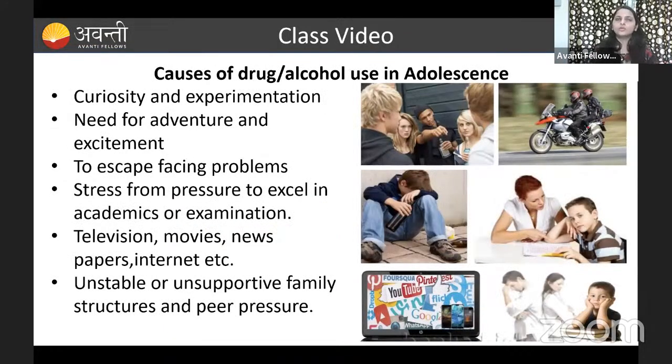So here you all know that in the adolescent age, children will be susceptible to bad habits like alcohol, drugs, and these types of abuses. What are the causes? Why only in these ages? You already know that in this age, mainly mental development and physical development take place. What are the causes for children to become addicted to alcohol and drugs in the adolescent age? Let us study one by one.